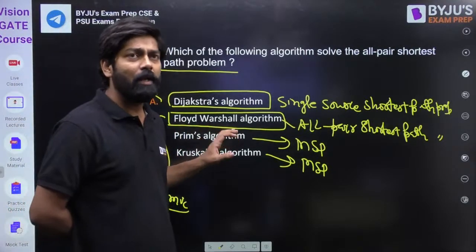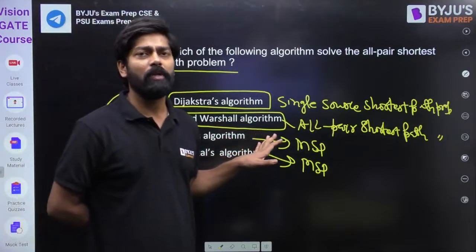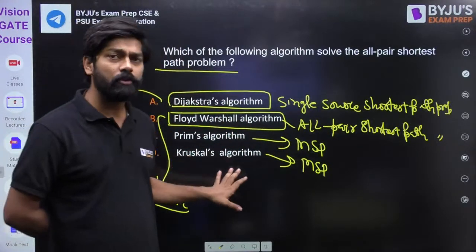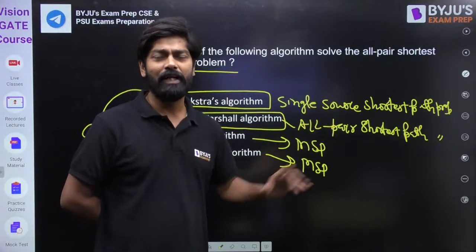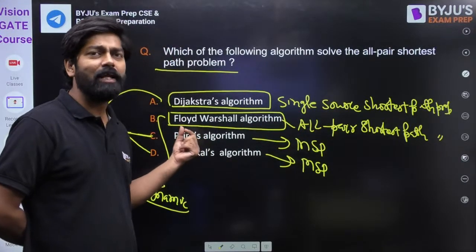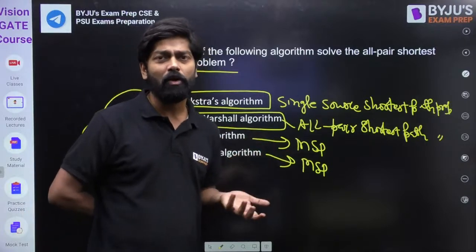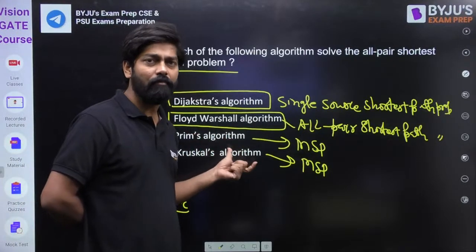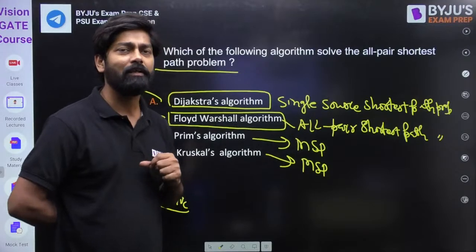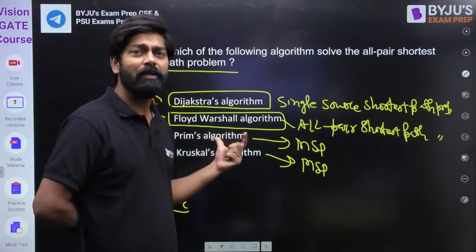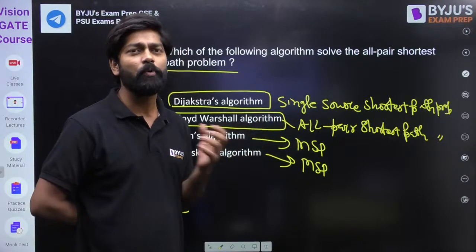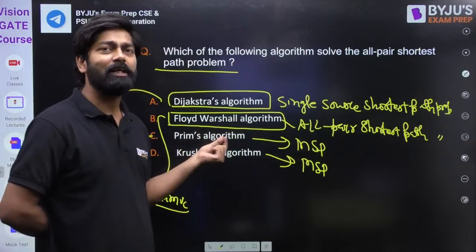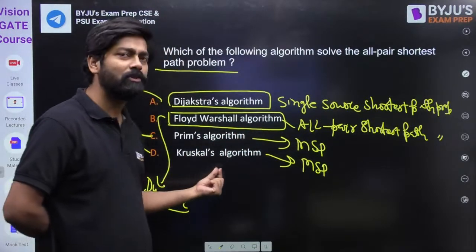Maybe they will ask, like, in Prim's algorithm, everyone knows we will not get a disconnected graph, we will always get a connected graph. In Kruskal's algorithm, we can get a disconnected graph. So maybe they will ask: can we apply Prim's algorithm if we have a disconnected graph? If the graph is disconnected, it means it has more than one component. No, you cannot actually. We cannot apply Prim's algorithm on it. But we can apply Kruskal's algorithm.